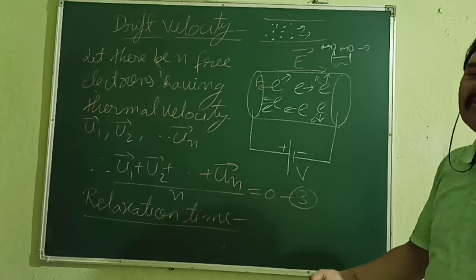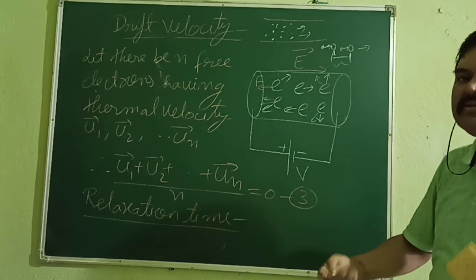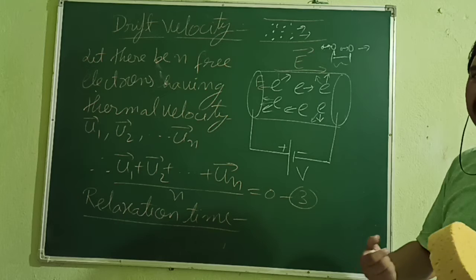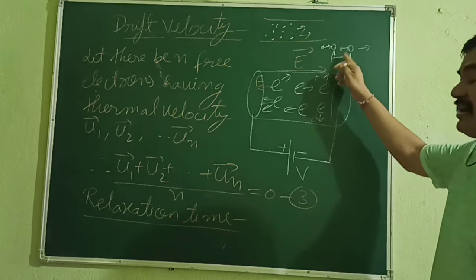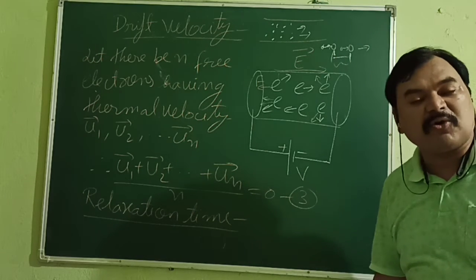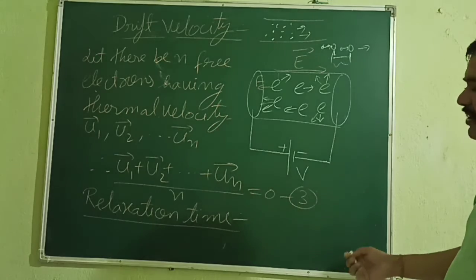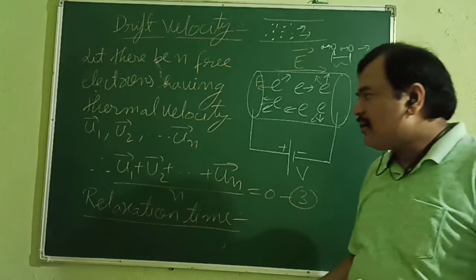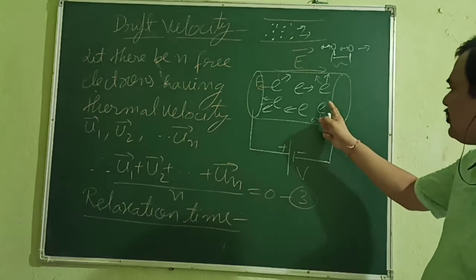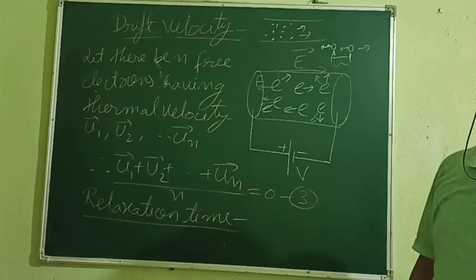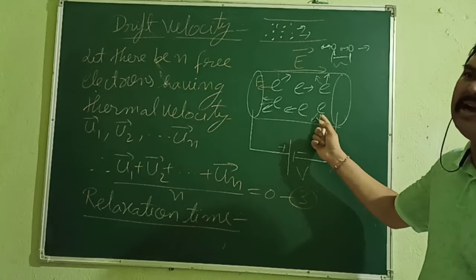It is not suffering any collision; it is just increasing its velocity by putting in lots of effort. That time is called relaxation time in the case of an electron. Now see what happens when an electron moves from this end to that end. Some may collide 5 times, some 10 times, some 20 times.